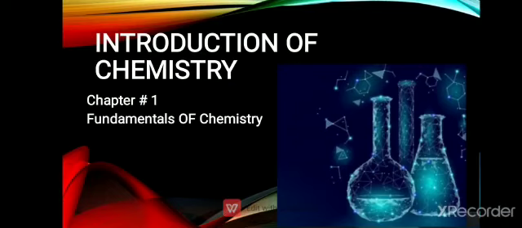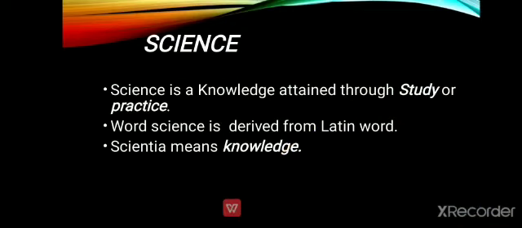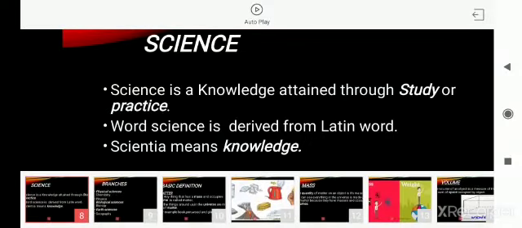Now the next one is the introduction of chemistry, chapter number 1, fundamentals of chemistry. As the name indicates, fundamentals of chemistry. In this chapter we will discuss the very basics of chemistry, like what chemistry is, how many branches of chemistry there are, and how these branches help in our daily life. Before going to the definition of chemistry, first we must have knowledge about science, because chemistry is related to the physical science.